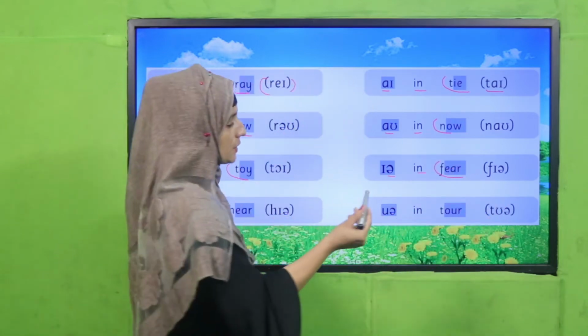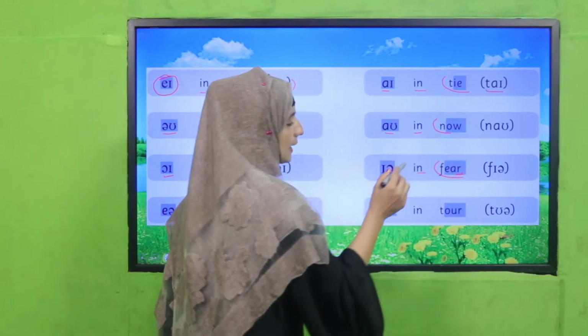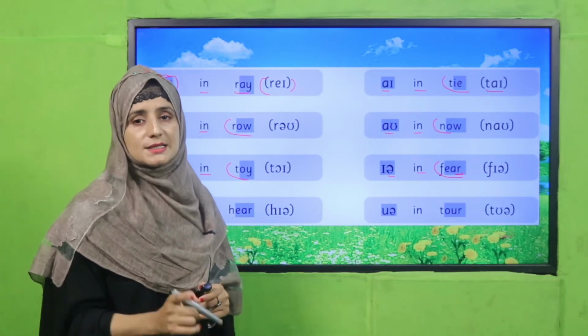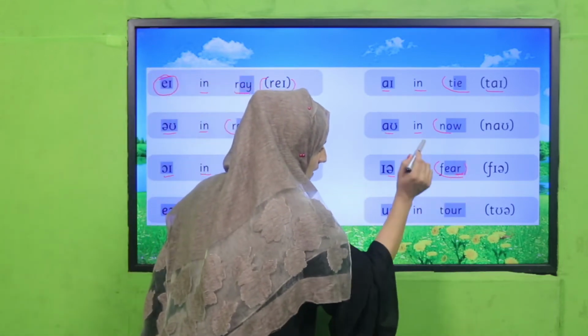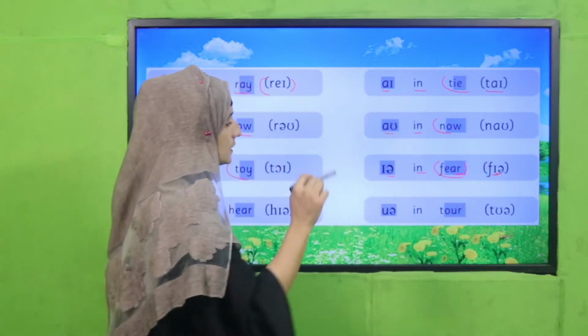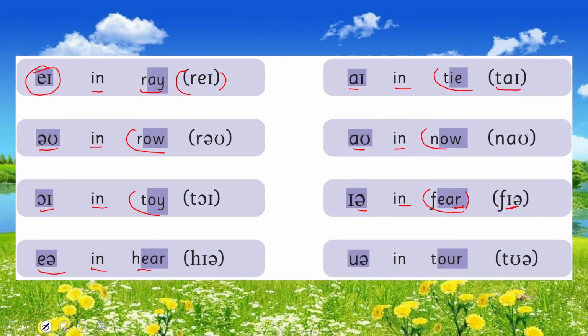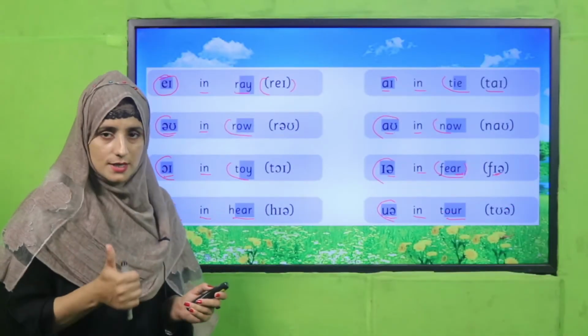We already know, my dear students, that R is controlled by a vowel. When R is followed by a vowel it is silent, so I also kept it silent there. You can see it in the symbol also. Or in fear, like in here, and or in tour. Now have you got that? These are the phonetic transcriptions of diphthongs, so these are symbols, we can say. Good job.